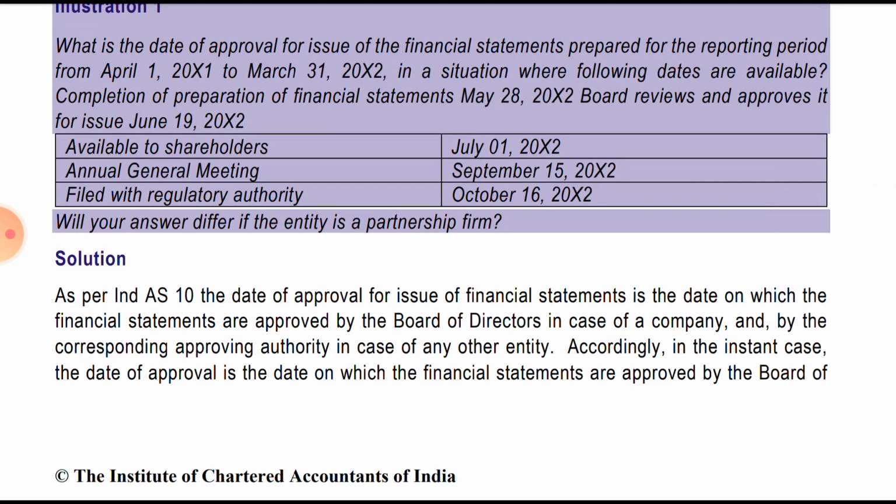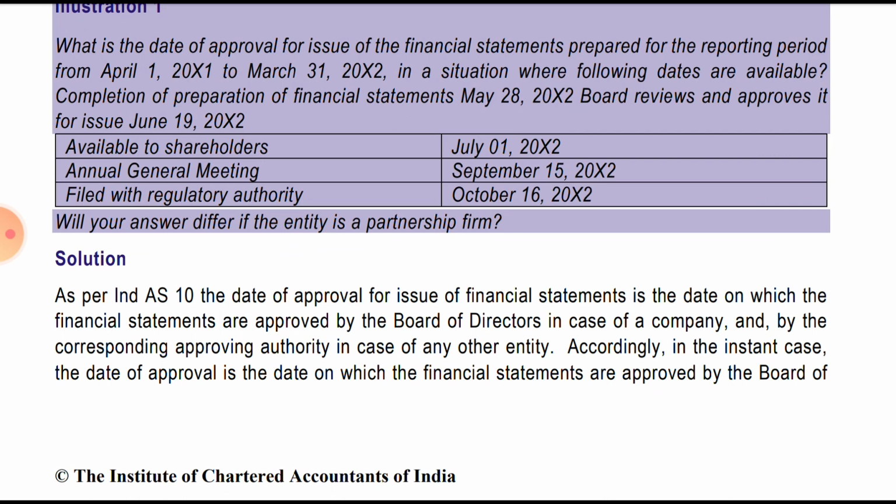Answer: as per Ind AS 10, the date of the approval for issue of the financial statement is the date on which the financial statements are approved by the board of directors in case of a company, or by the corresponding approving authority in case of another entity. So in case of a company it is the board of directors, in case of another entity it is the corresponding approving authority.